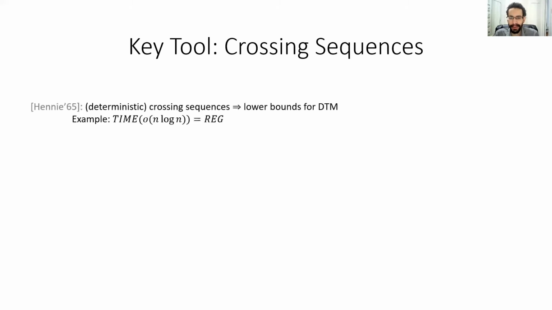Next, I want to discuss the key tool that was used to prove all of the results mentioned so far, which is a quantum analog of the classical crossing sequence argument. Now, crossing sequences are an ancient technique, defined originally by Hennie in 1965, who used them to prove lower bounds against deterministic Turing machines. For example, one can show that any language that can be recognized in time o(n log n) must be regular.